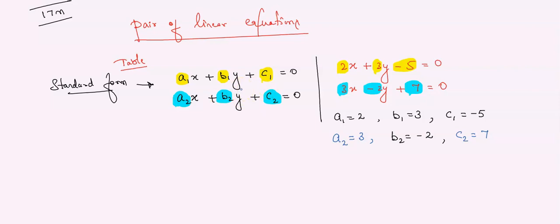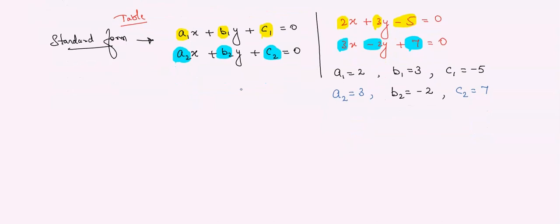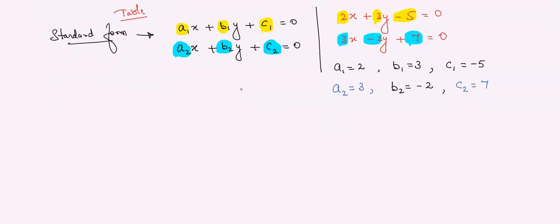Now, based upon this, we have a table. Look, we have two lines. How many lines are there? 2 lines. Good. How can these 2 lines move? How they can move? So understood how these 2 lines can move.